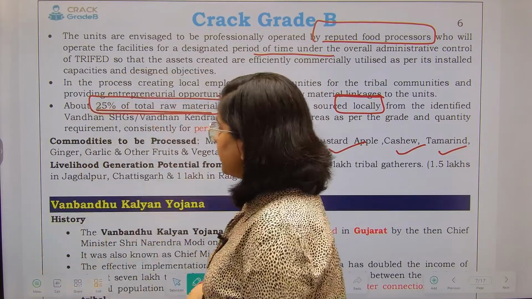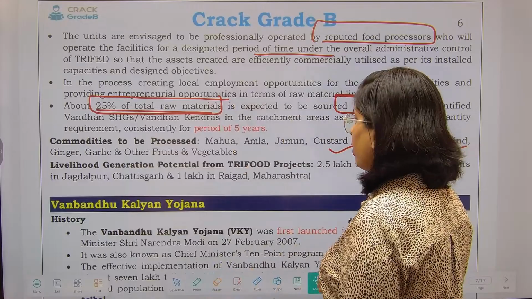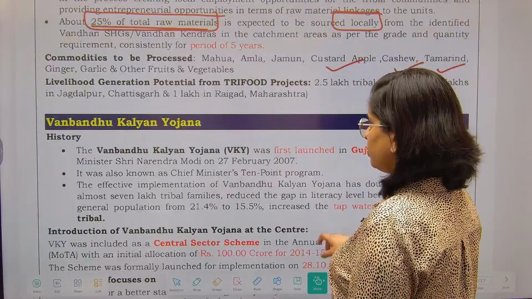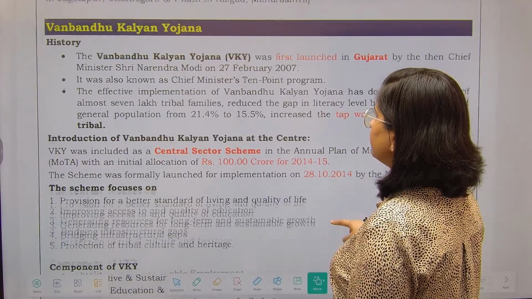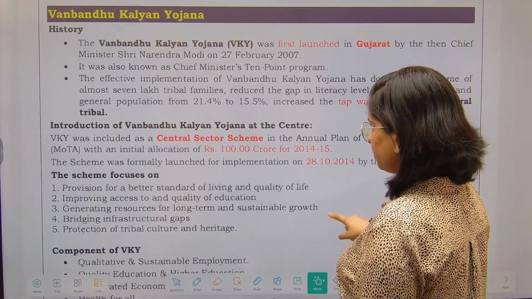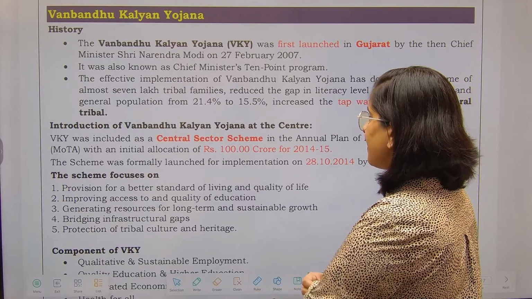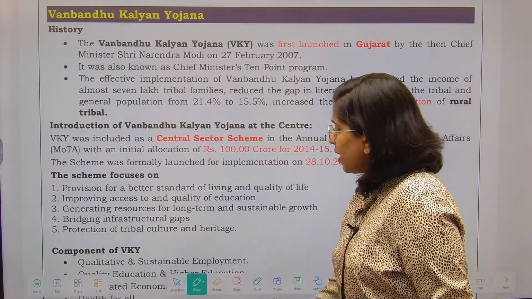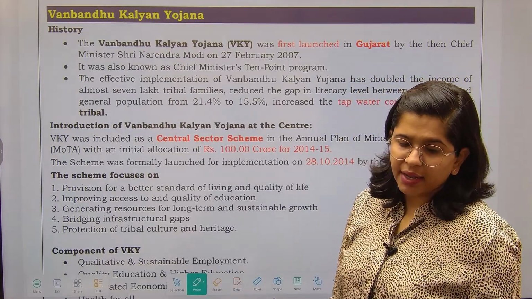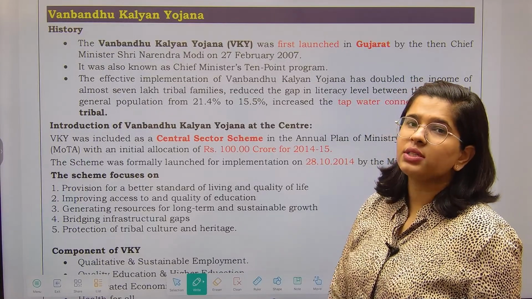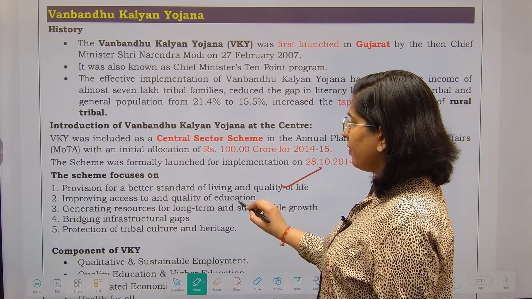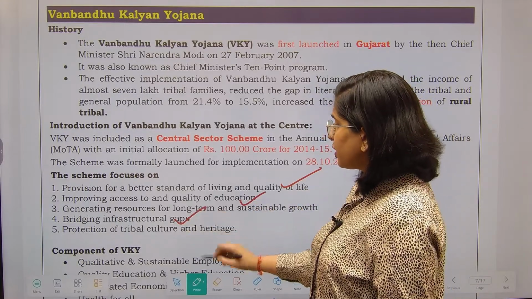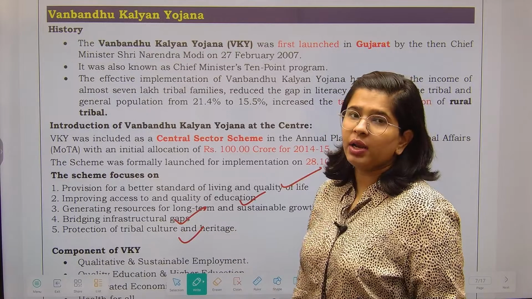Okay. Now see the next scheme that we have, called the Van Bandhu Kalyan Yojana. First of all, we are going to see why this Van Bandhu Kalyan Yojana. What does the scheme focus on? This scheme focuses on giving a better quality of life, education, infrastructure and protecting the tribal culture.